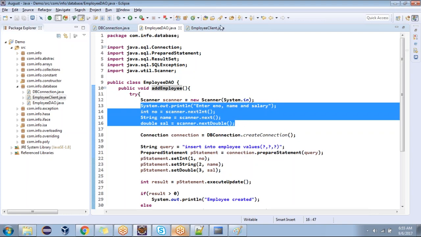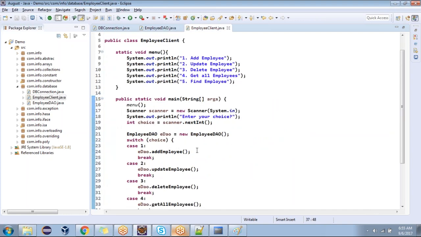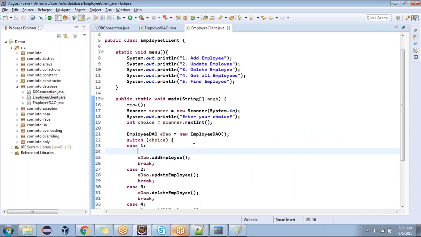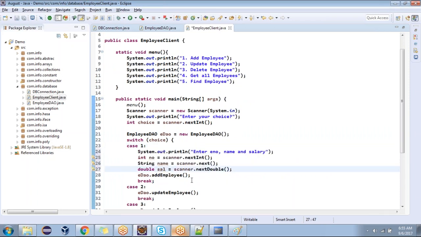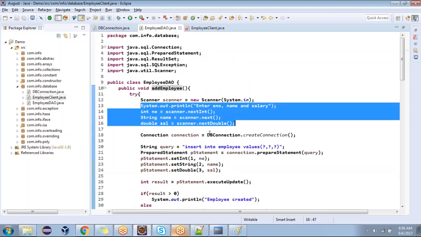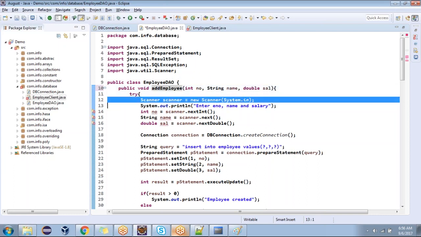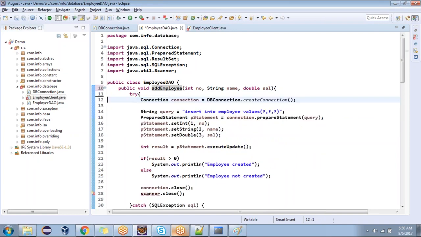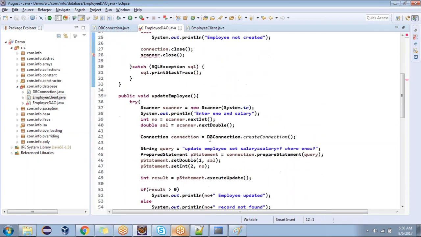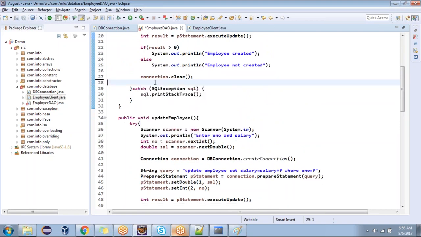Now what I'm trying to do is, these values I don't want to read here, just copy this. Whenever I'm calling add employee, I want to read here and pass to add employee as parameters. You guys are with me? So in that case, add employee should take 3 parameters: int number, string name, double sal. So do you want this entire code now? No, not required. Same way here also, scanner close is also not required.